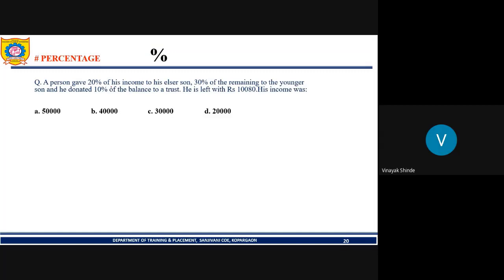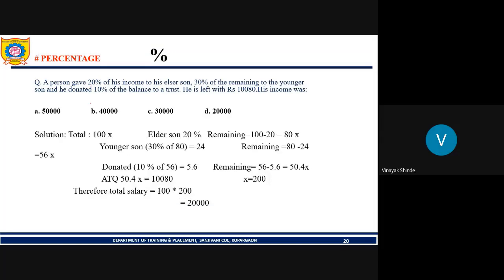See what is given. First, the person gives 20% of his income to the elder son. So if we assume the total income as 100x, the elder son is given 20%. So how much remains with the person? It is 100x minus 20x, that is 80x.